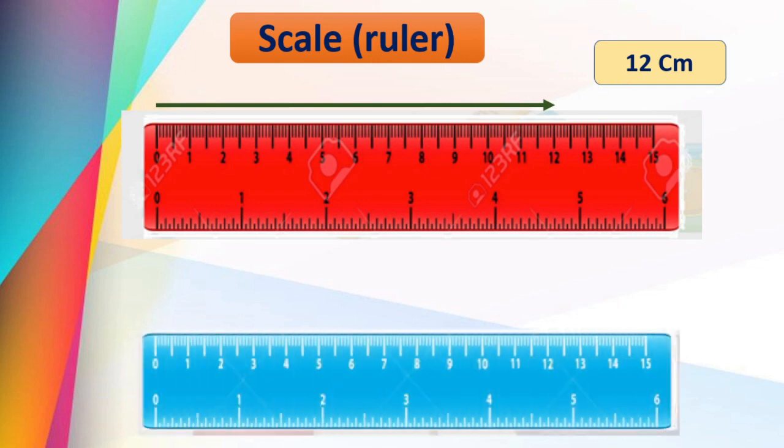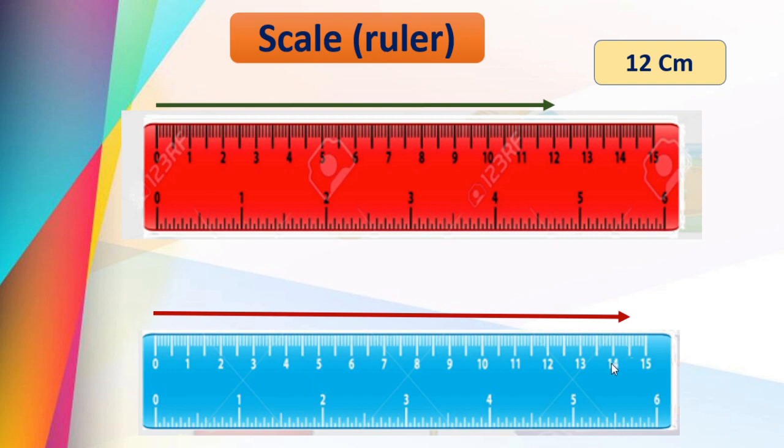Now see this, one more scale and one more line. Here the line started at 0, correct? And it ends at 14 centimeters and 5 parts more.